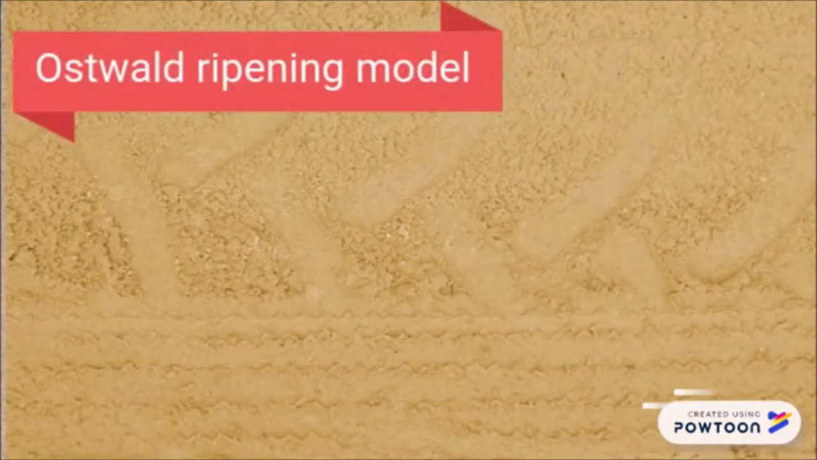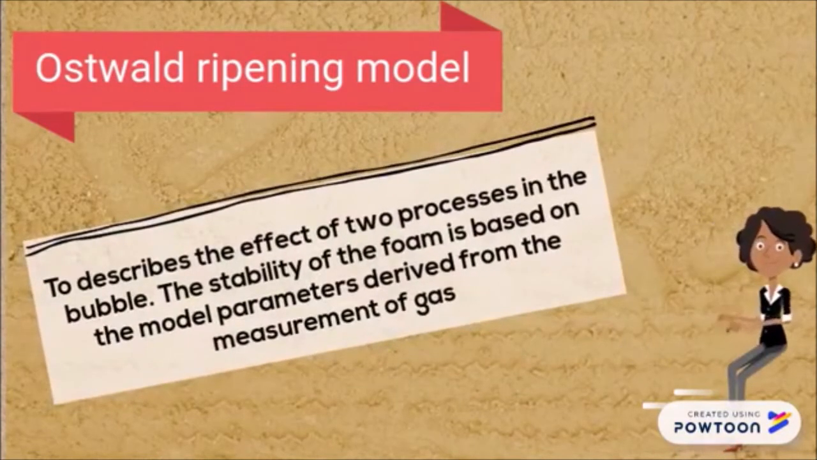Next, a theoretical model is developed, which is the Ostwald ripening model. This model is to describe the effect of two processes in the bubbles. The stability of the foam is based on the model parameters derived from the measurement of the gas.